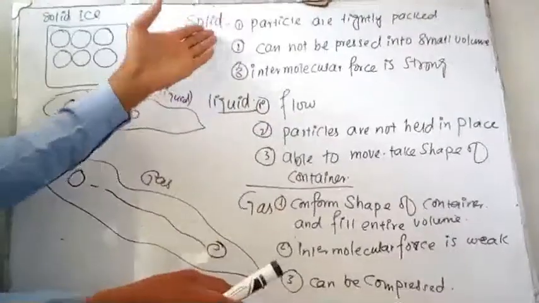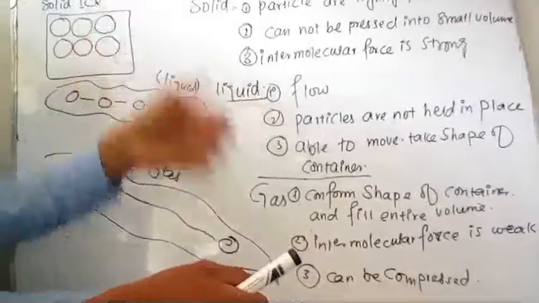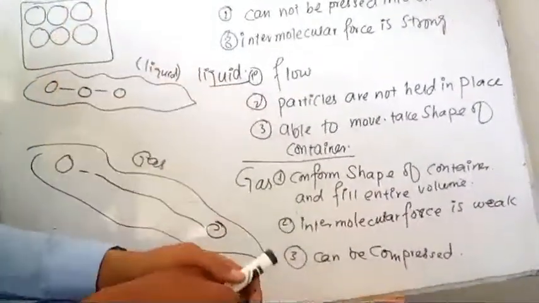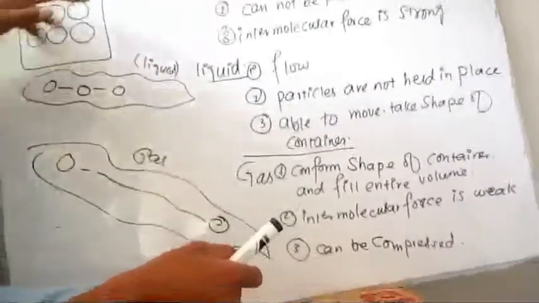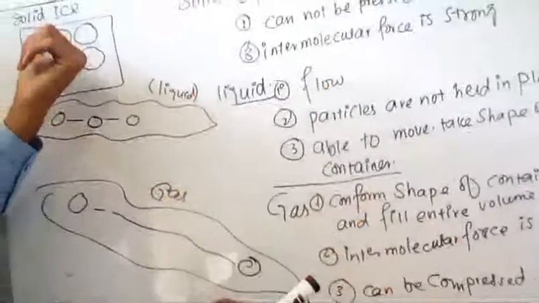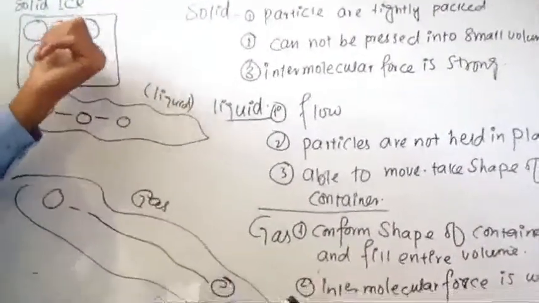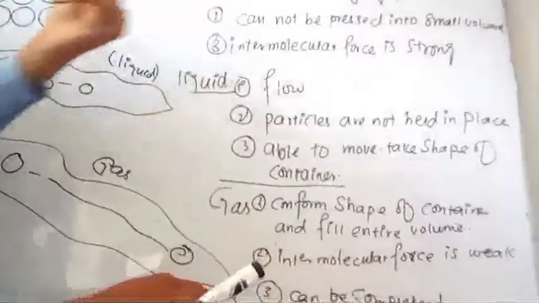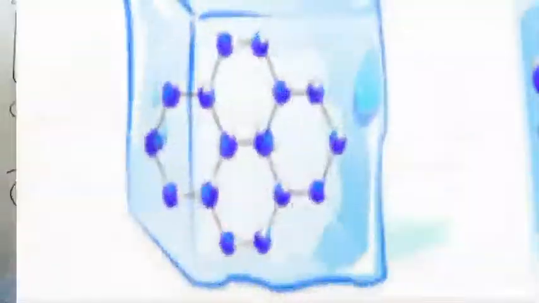So first we will discuss the solid state of water, or matter. As we know, water is a matter. So solid, which is ice. The particles in the ice, meaning the particles in solids, are tightly packed. It means that the particles are close to each other. They only vibrate in their space. It means they cannot move away from one another. So the particles are closely packed in solids. That is why a solid has definite shape and volume.